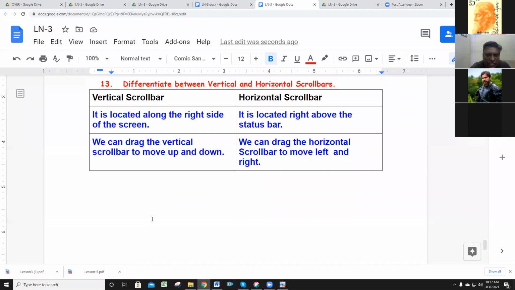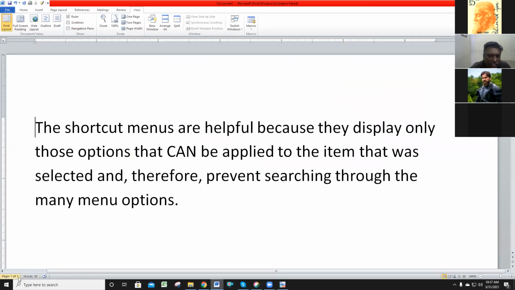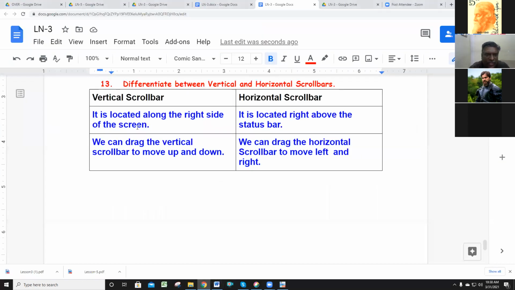Which one is the status bar? The task bar you know very well. This is the status bar, where the word count and everything is there. Just above the status bar is the horizontal scroll bar. We can drag the vertical scroll bar to move up and down, and the horizontal scroll bar to move left and right. Is it clear? Scroll bar is over.